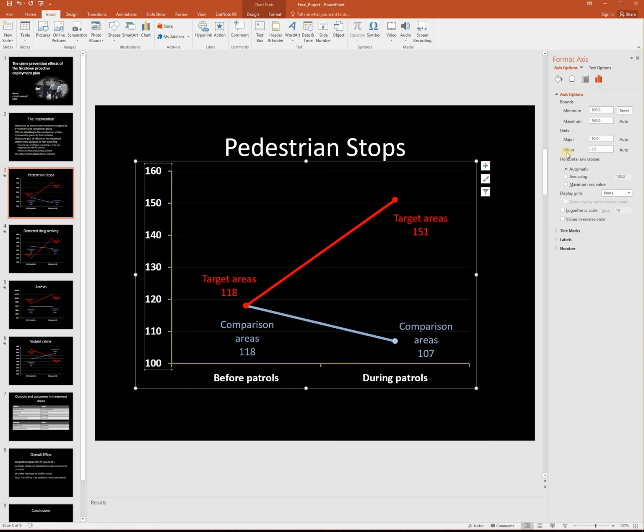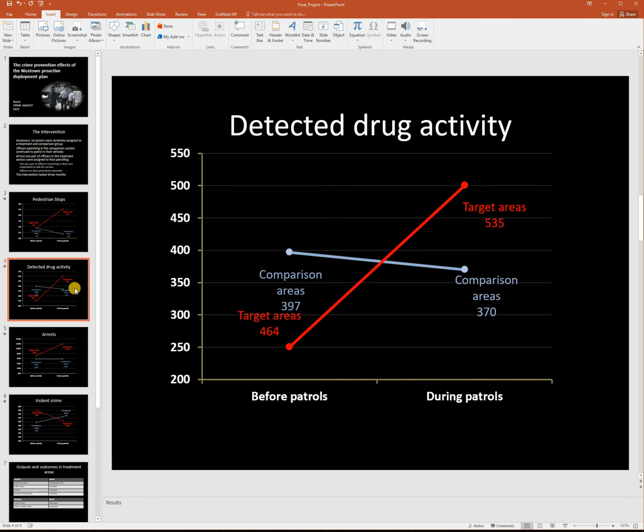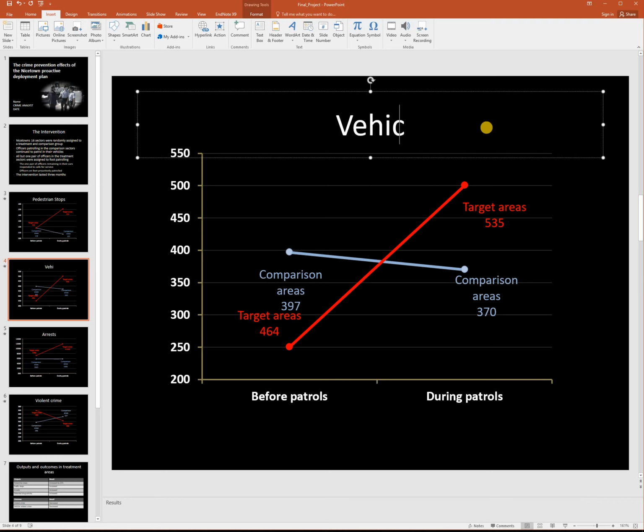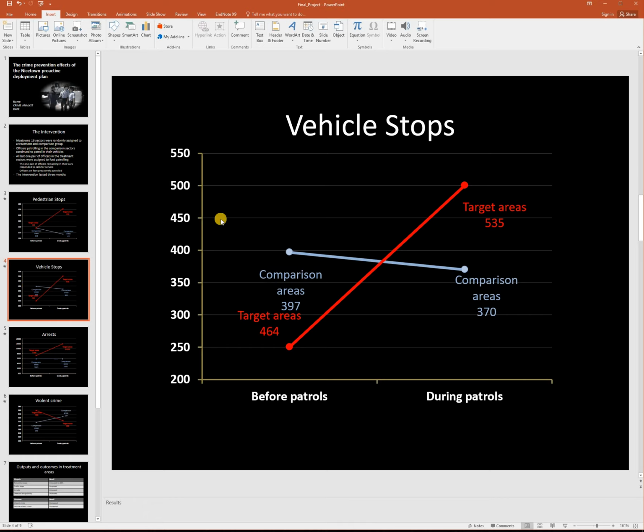All right, so you will also have to do this for detected drug, although this won't be detected drug activity. What you'll do is change this in your PowerPoint, and I'll make sure this is up in the PowerPoint that I post. This is going to be our vehicle stops, because we don't have detected drug activity in our data. All right, so this will say vehicle stops in the PowerPoint I provide you on Blackboard.